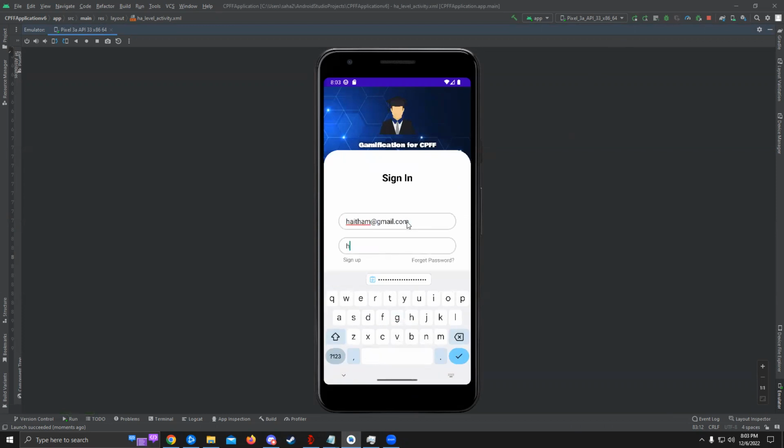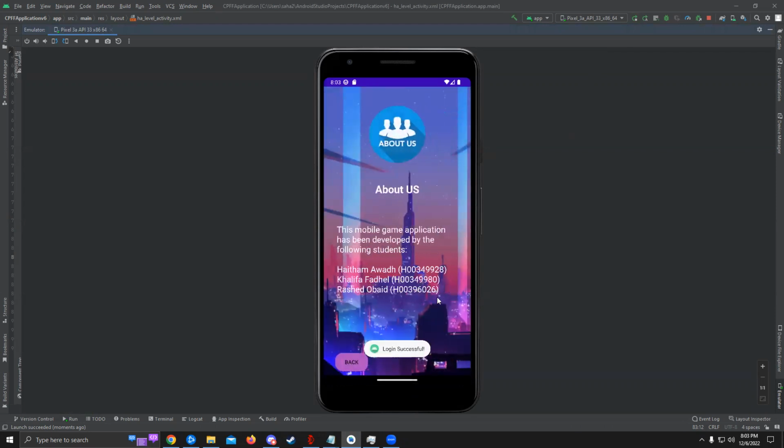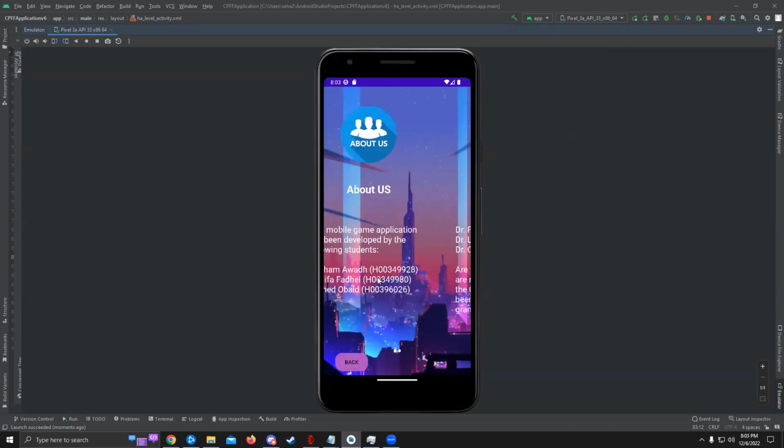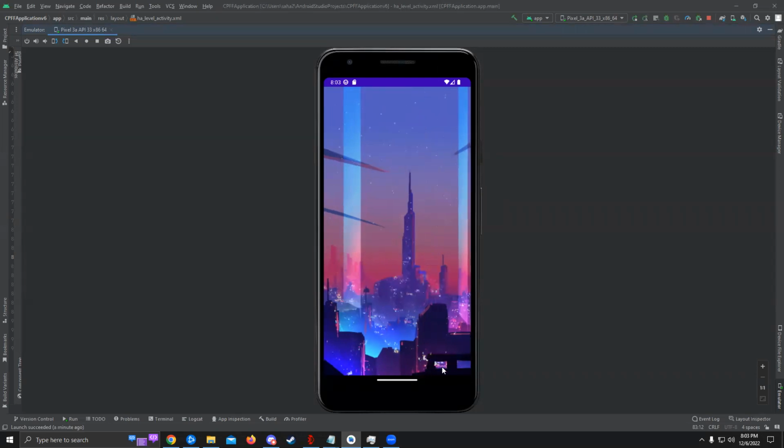Once the user logs in, he is then provided with another page, which is the About Us page showing the following developers. And if we slide to the right, it shows the sponsors of our projects. And this project has been funded by the HCT Research Fund. And once that is done, we are given 3 different questions.